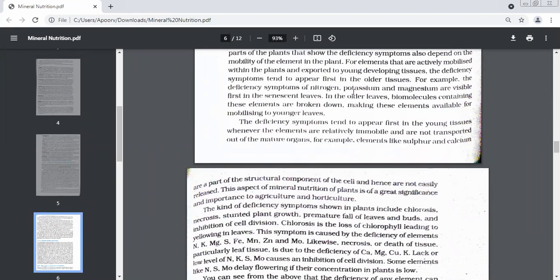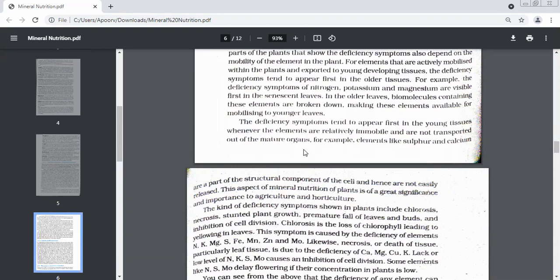This was the first case. This is the second case. Sometimes you will find deficiency symptoms in the young tissues. And when does this happen? When the elements are immobile and are not transported out of the mature organs. This case will happen when the elements are immobile, they are not transported. So from the senescent leaves or mature organs, we cannot transport them to younger leaves.